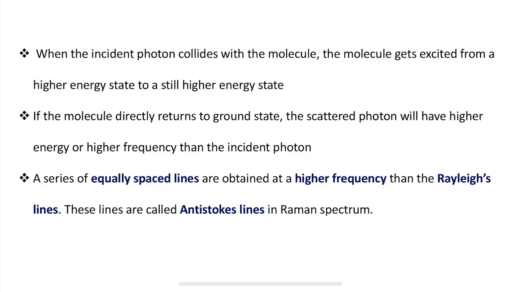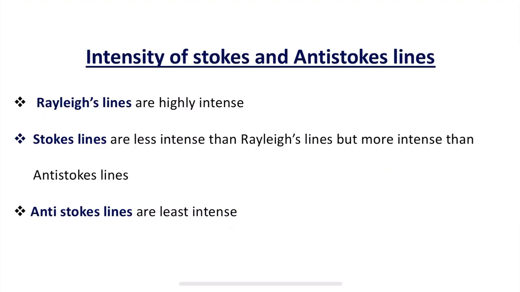So what is meant by Raman shift? Before going to that, let us briefly summarize the intensity of Stokes and anti-Stokes lines. When the incident photon collides with the molecule, it gets excited from a higher energy state to a still higher energy state. If the molecule directly returns to the ground state, the scattered photon will have higher energy or higher frequency than the incident photon. A series of equally spaced lines are obtained at a higher frequency than the Rayleigh lines, and these lines are called anti-Stokes lines in Raman spectroscopy.